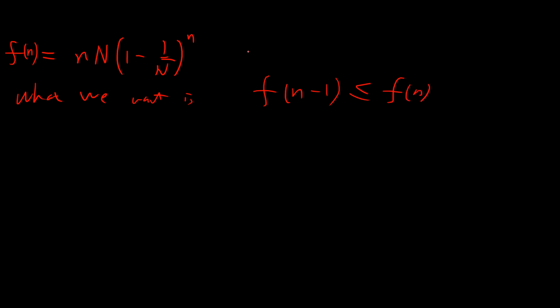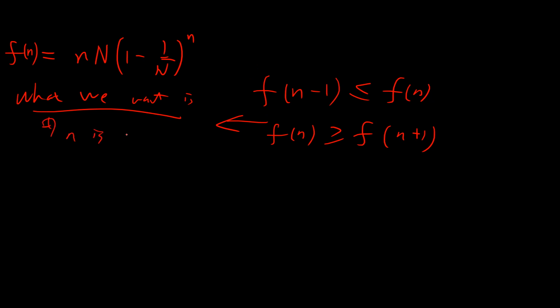But we can use a simple way. Suppose this is a function of n. What we want is that f(n-1) should be less than f(n), and f(n) should be larger than f(n+1). If this property holds, then n is at least a local maximum.